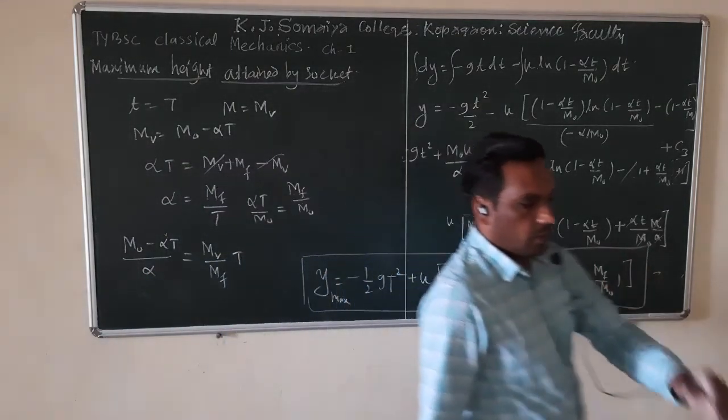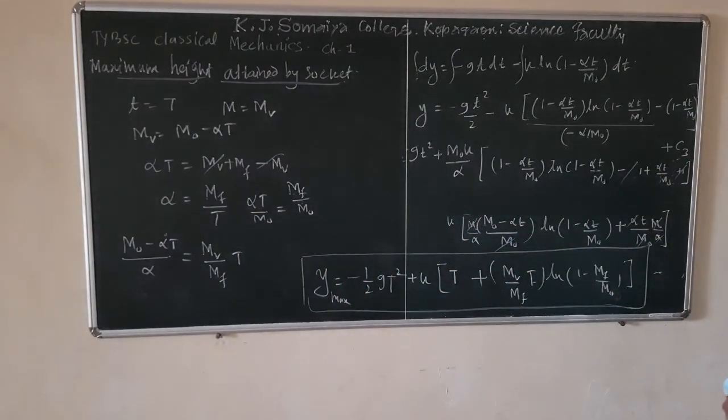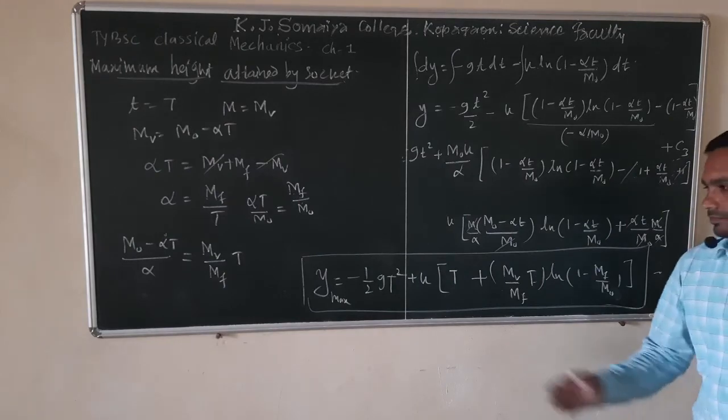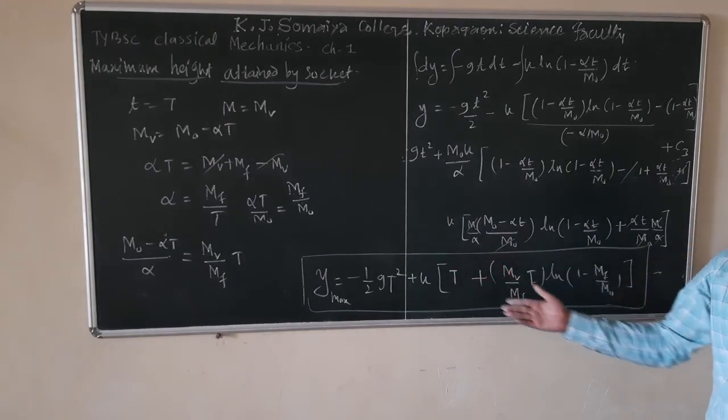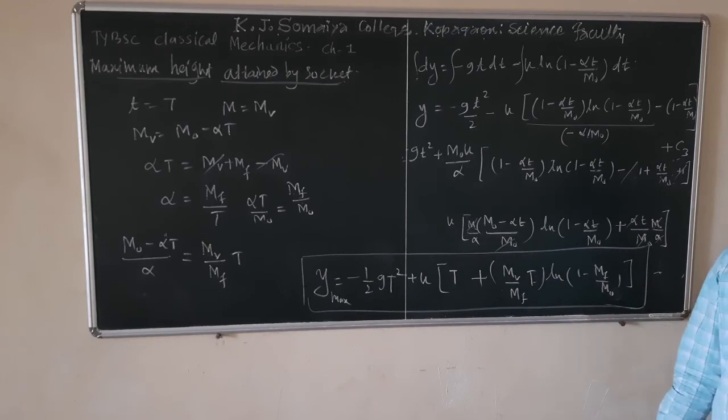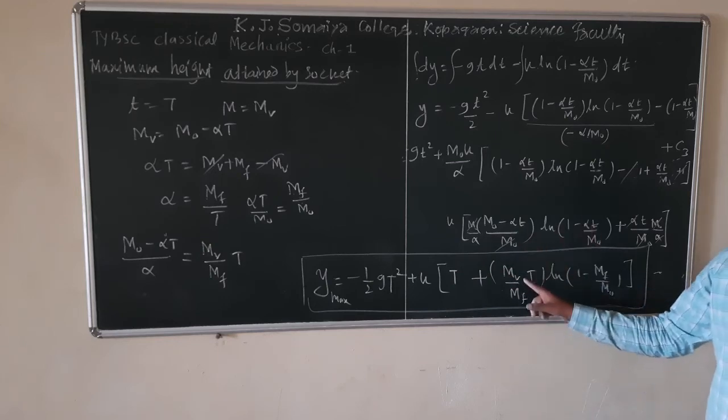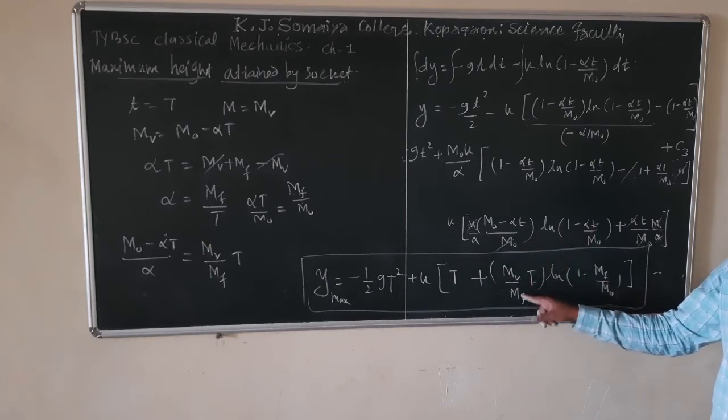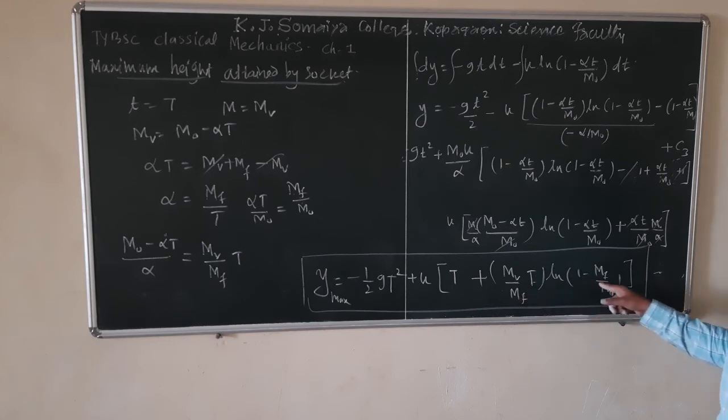For any rocket, the maximum height attained by the rocket is limited. Why? Because it depends on the ratio of mass of vehicle to mass of fuel, and here we can see this factor, mass of fuel to total mass. This factor is limited, you cannot put the mass of fuel as the total mass of the rocket.